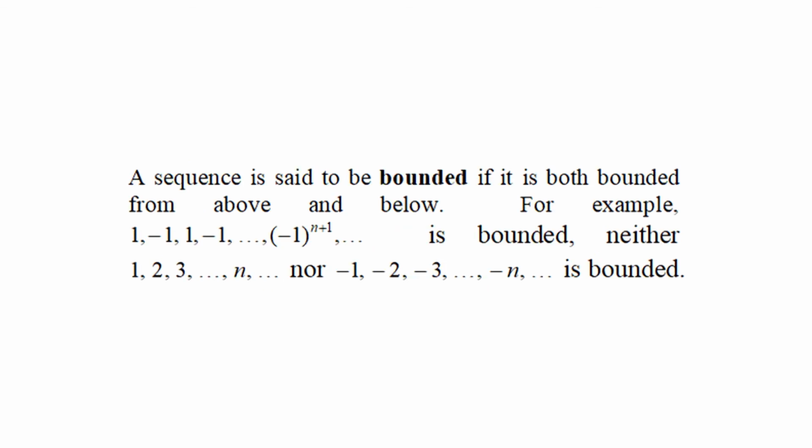A sequence is said to be bounded if it is both bounded from above and bounded from below. For example, 1, negative 1, 1, negative 1, etc., negative 1 power n plus 1, etc. is bounded, neither 1, 2, 3, etc., n, etc. nor negative 1, negative 2, negative 3, etc. is bounded.